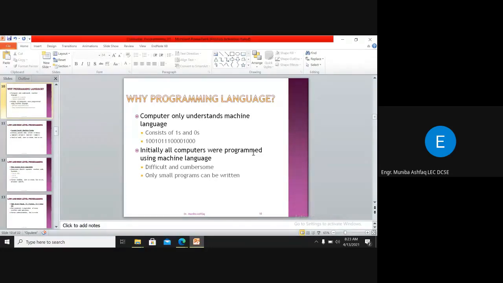So there were many disadvantages at the programmer level, but this machine language, which is directly understandable by the computer, was really fast to run. It was efficient at the machine level, but not efficient at the programmer level. It was difficult for programmers to make programs at the development side. The development was slow, but at the machine level, it was really fast to run these programs, right?